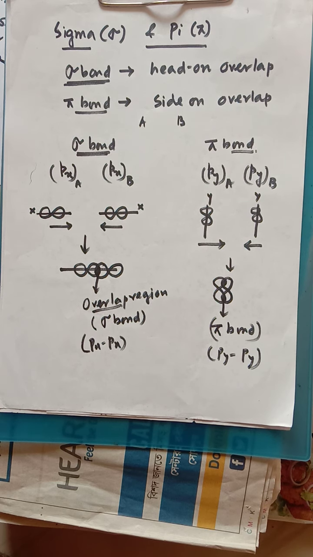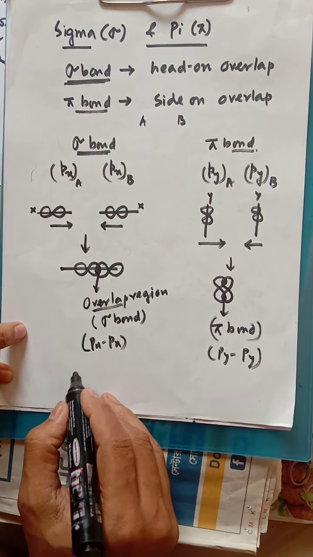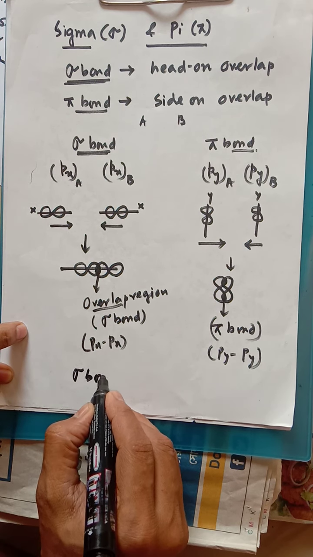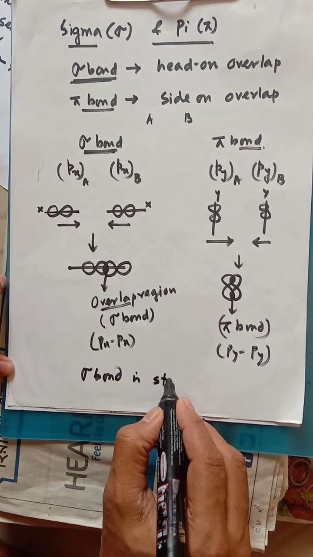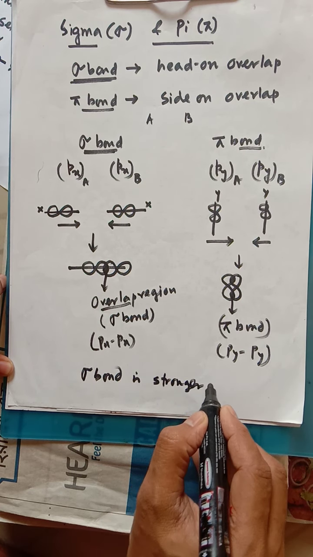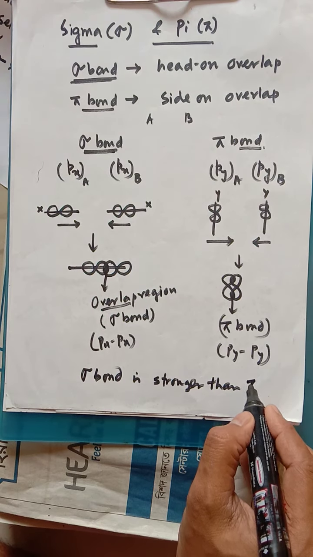Remember that a sigma bond is much stronger than a pi bond. Sigma bond is stronger than pi bond.